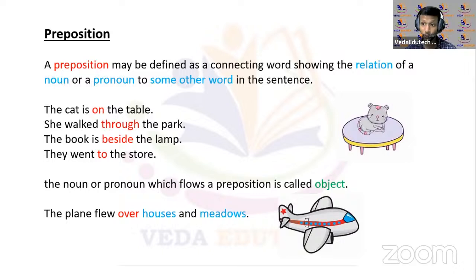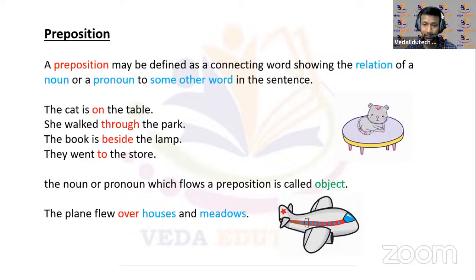जैसे the cat is on the table, टेबल के ऊपर है, right? She walked through the park, पार्क के बीच से वे चल के गई, right? The book is beside the lamp, beside is side में, right? Beside, right? साइड में वो लैम्प है, बुक के साइड में वो लैम्प है. Okay, they went to the store. Store को कह रहे, right? Although I am using Hindi over here to tell those sentences, but I hope you understood the meaning of the word, right?